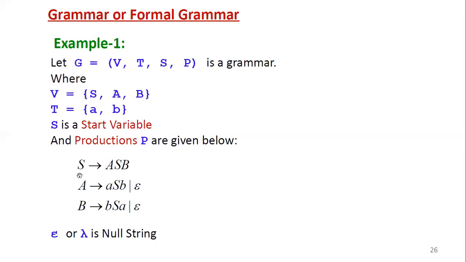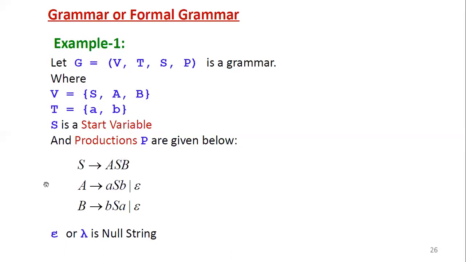So the left hand side has a single variable in all three productions. Then on the right hand side of the first production, there are three variables. So V whole closure means variables are repeated, more than one variable in combination. The right hand side includes null also, but the left hand side does not include null. That is the restriction it has to follow. The right hand side may or may not include null, but in the first production the right hand side doesn't include null.